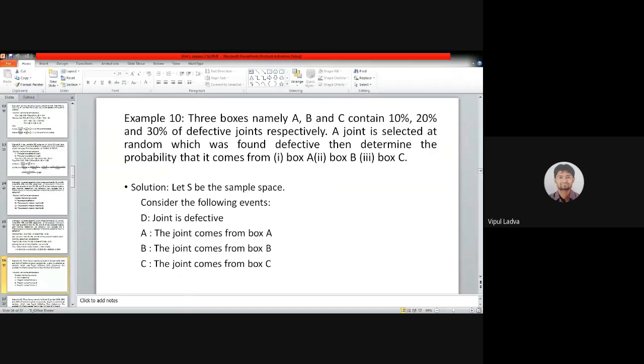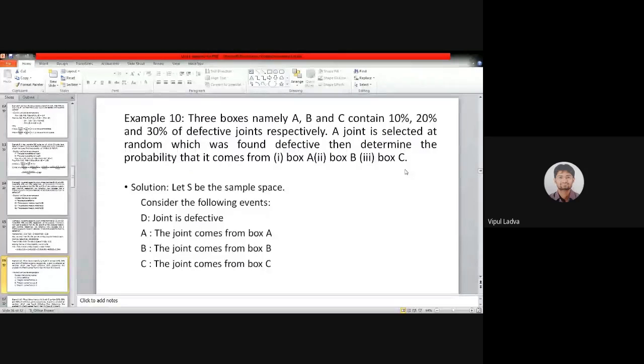So hopefully you are able to get this. As per the question 10, there are 3 boxes, A, B, and C. Earlier, machines were having labeling B1, B2, B3. Now the boxes are having labels A, B, and C, containing 10%, 20%, and 30% of defective joints, respectively. What we are supposed to find? A joint is selected at random, which is found defective. It is given that the selected joint is defective. Now we are supposed to determine the probability that it comes from box A, second question from box B, third question from box C.